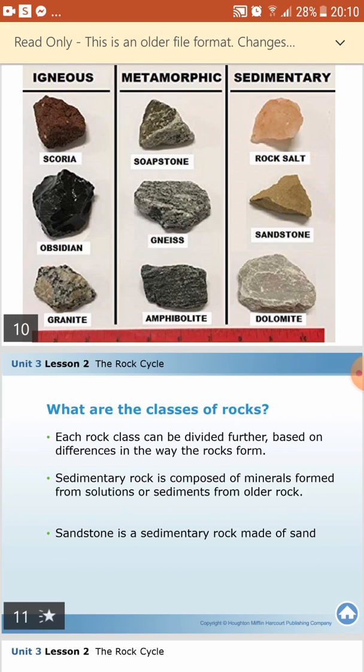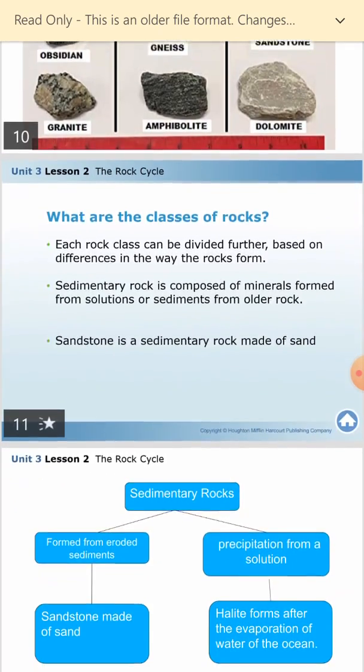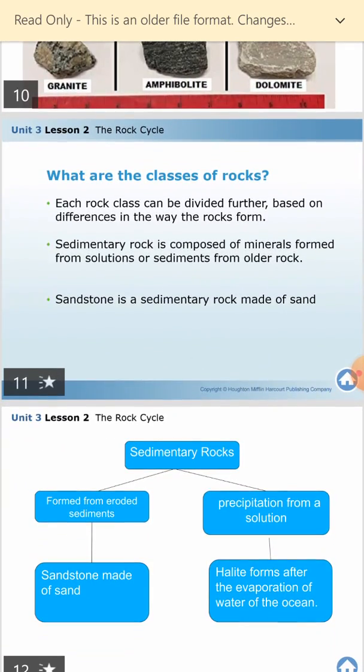Yesterday we started talking about the natural processes that change the rocks and form the different types of rocks on the earth. Actually, there are three main classes of rocks that are very famous, and I thought most of you remember them from the last years.